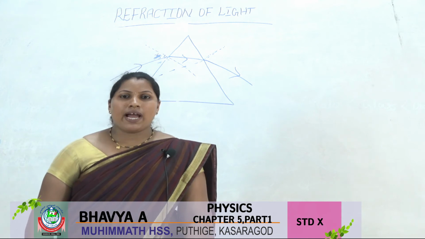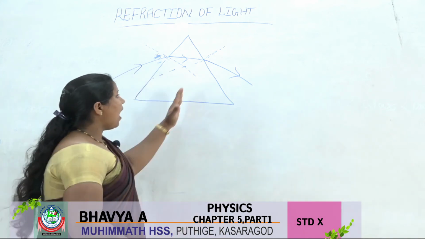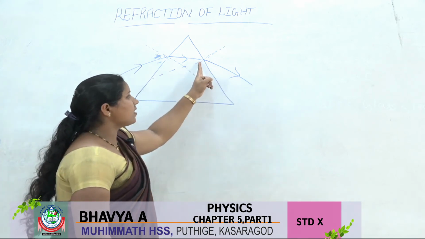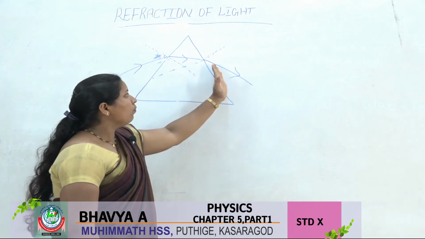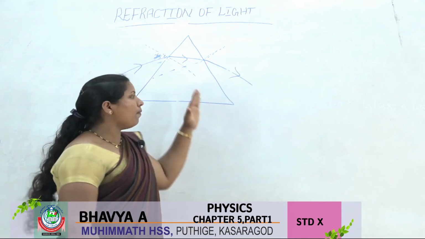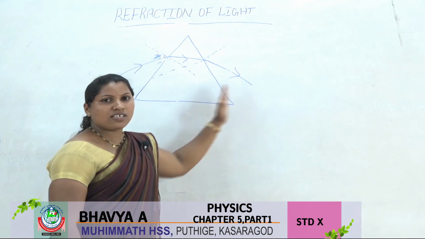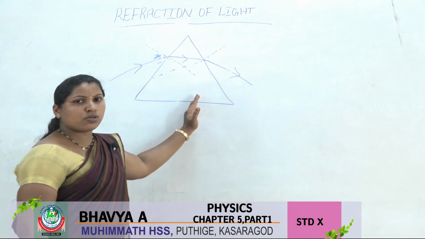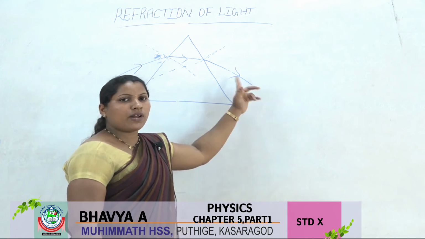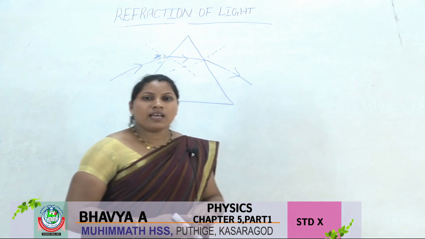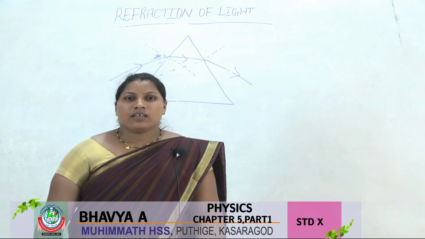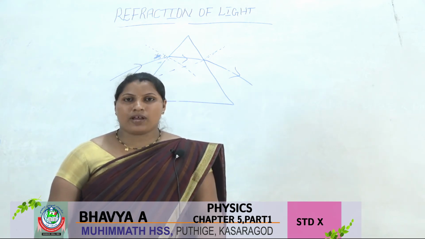Again, the ray of light falls from glass to air. So here also we want to change the angle. Here it moves away from the normal, here towards the normal, here away from the normal, from glass to air. Glass is a higher optical density medium and air lower. When a ray of light falls, the refracted ray moves away from the normal. So the angle of incidence is less than the angle of refraction.